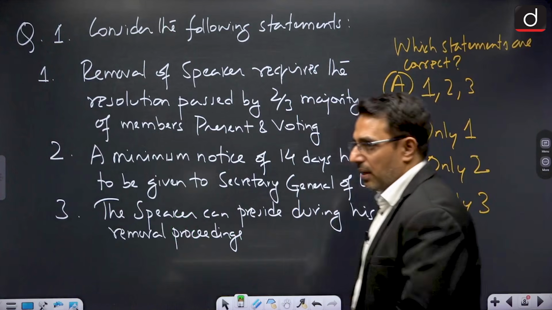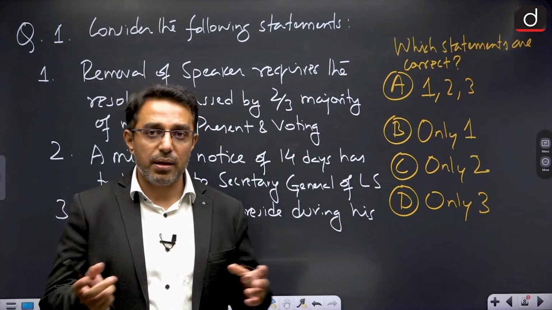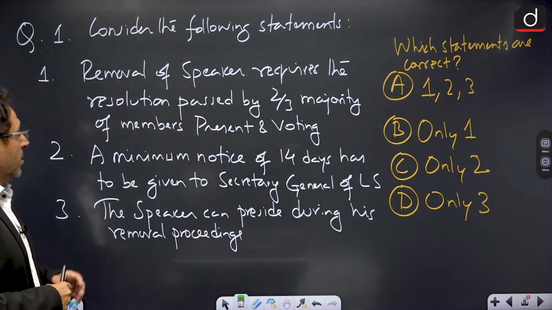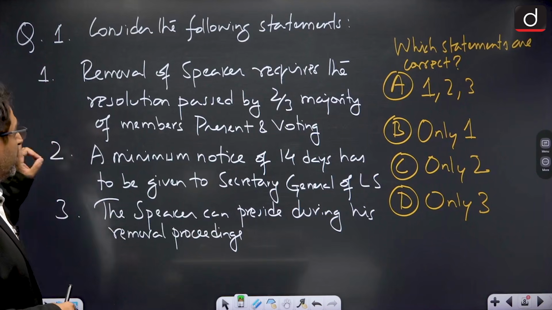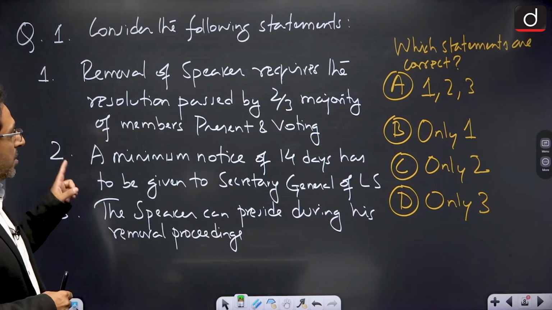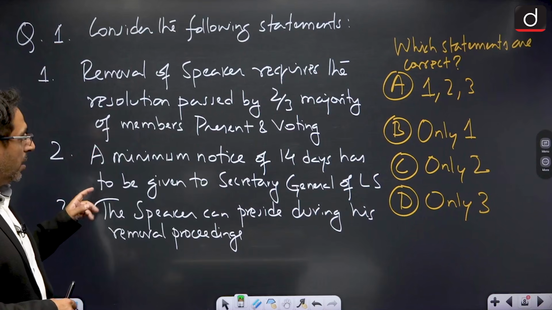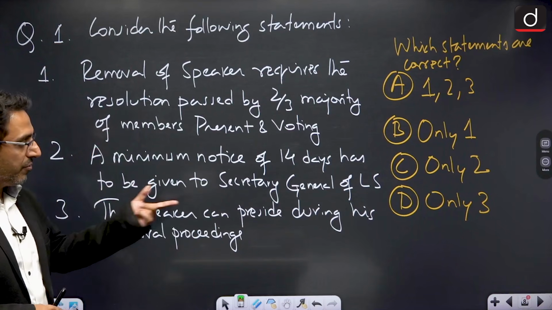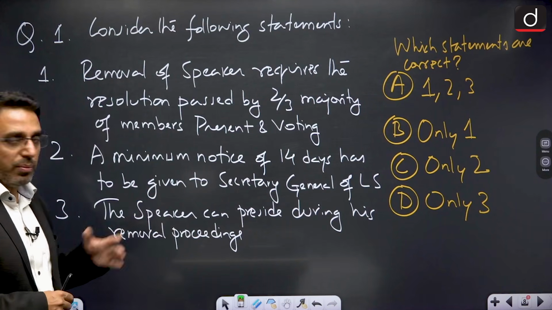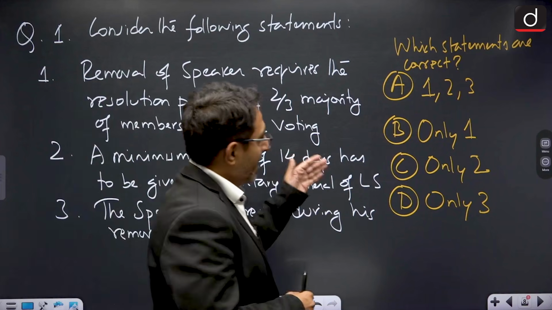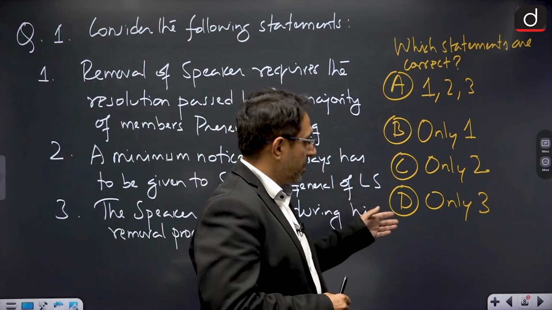After having looked at the various provisions regarding the removal of the Lok Sabha Speaker, now let us attempt this question. Consider the following statements and identify the correct statement. Statement 1: removal of the Speaker requires a resolution passed by a 2/3 majority of members present and voting. Statement 2: a minimum notice of 14 days has to be given to the Secretary General of Lok Sabha. Statement 3: the Speaker can preside during his removal proceedings. The options are: A, 1, 2 and 3 are correct; B, only 1 is correct; C, only 2 is correct; and D, only 3 is correct.